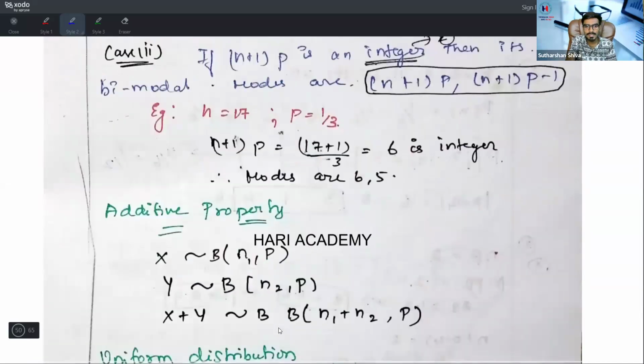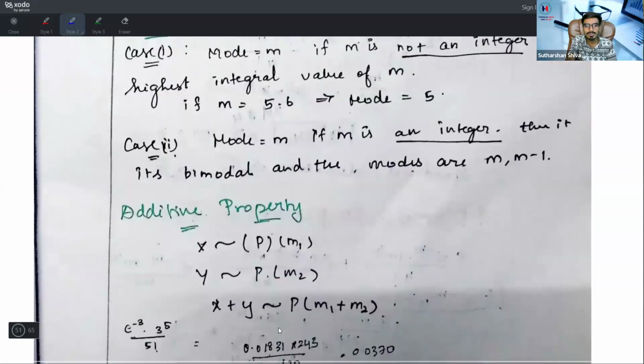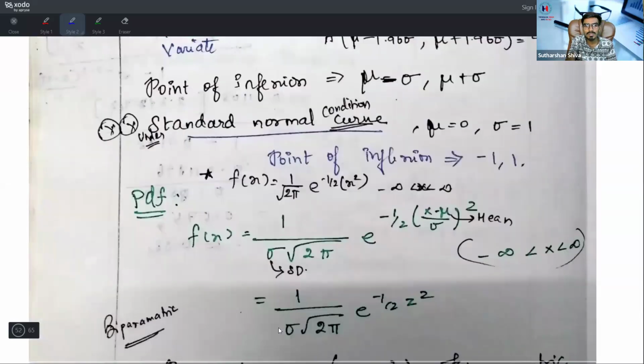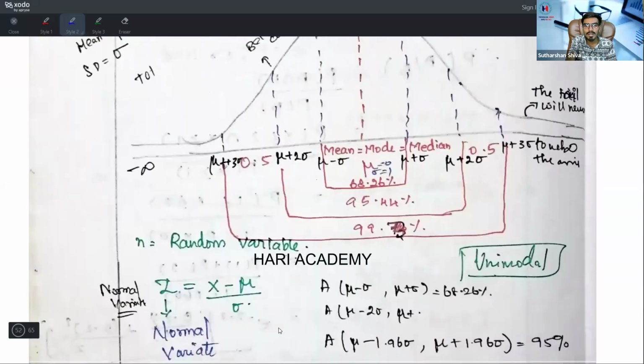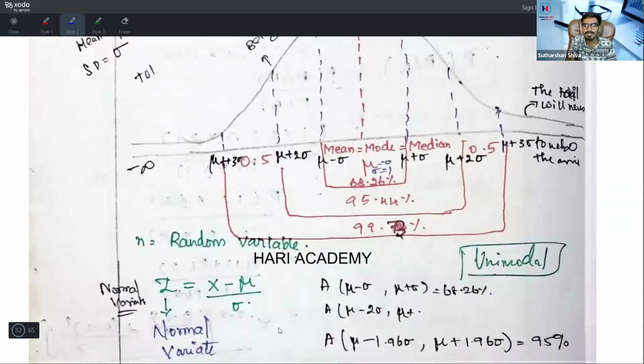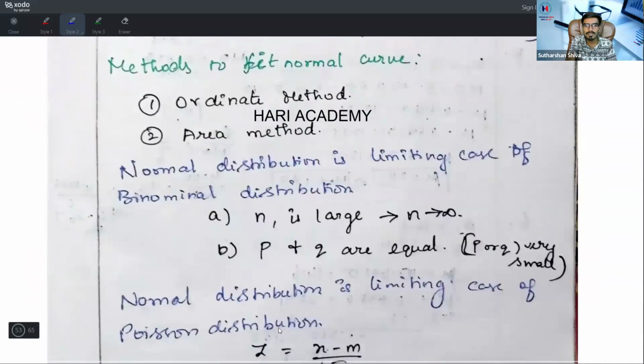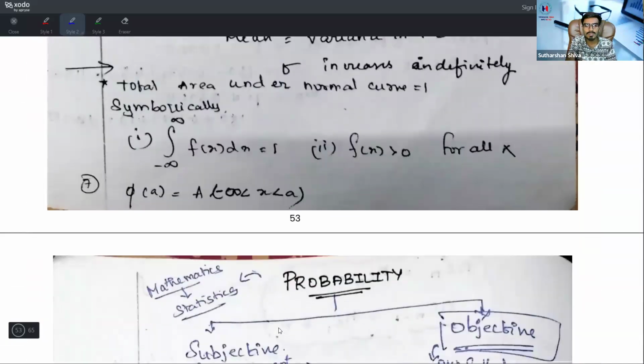Next, I think so. Everything we have covered. This is also covered. Under continuous distribution, we have covered this part, everything. Yes, we have covered everything. This is also covered, right?